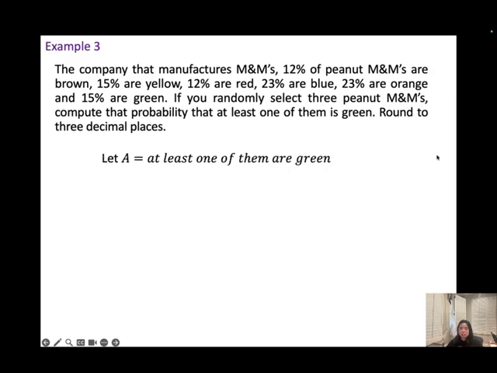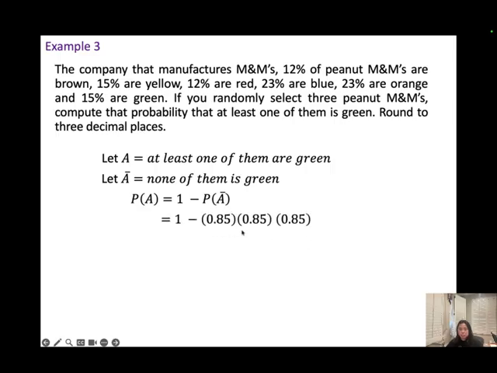So first, we're going to let A be at least one of them is green. And then let's write the complement. The complement will be none of them is green. So we use the complement formula. We want to pick 3 peanut M&Ms, right? So for each of the 3, the probability that it's not green. I can get whatever I want, just not the green one.